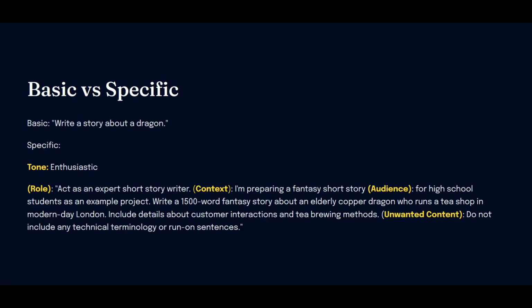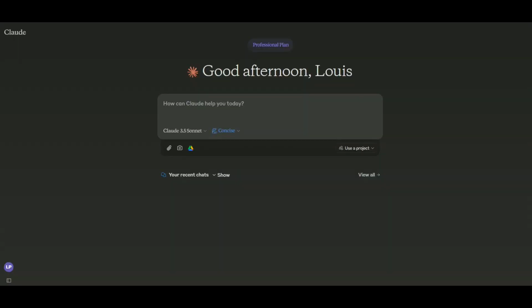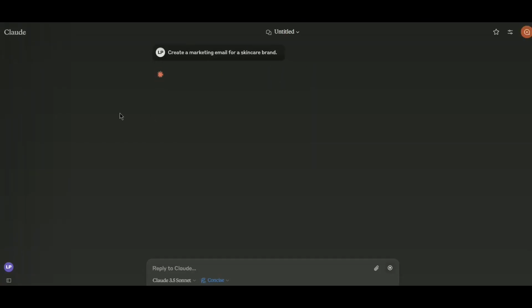Now I'm going to go over some examples so you can see it in real time, and I'll show you what putting in a basic prompt would be versus the output that you get when you put in a really specific prompt. All right, I'm going to test out a basic prompt with Claude first. I will also be testing this prompt out on DeepSeek. So I'm going to do a basic prompt and then I'm going to do a more detailed prompt so you can see the difference in the results. This is the basic prompt here.